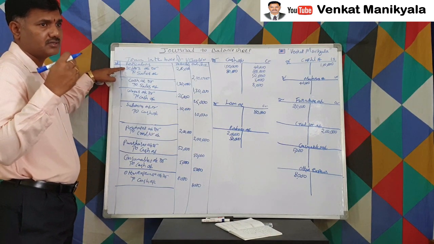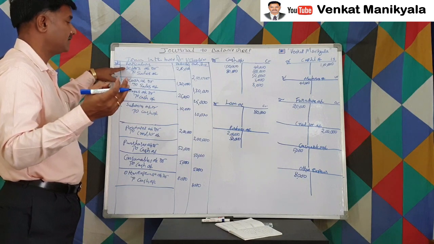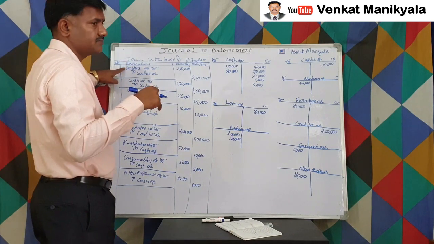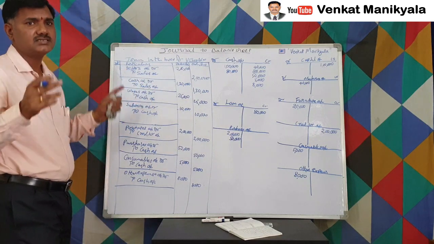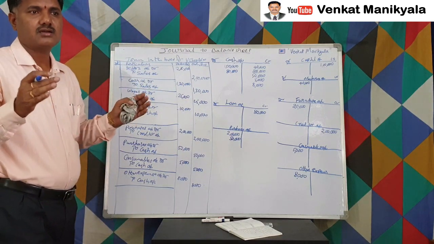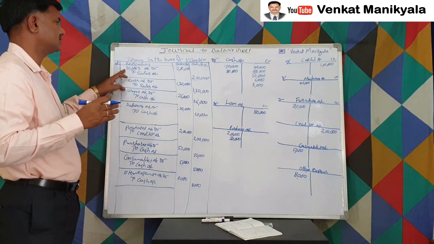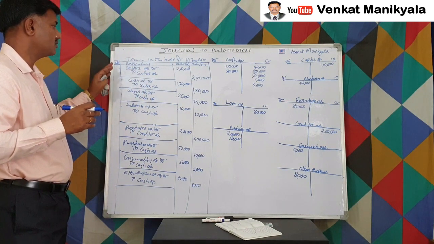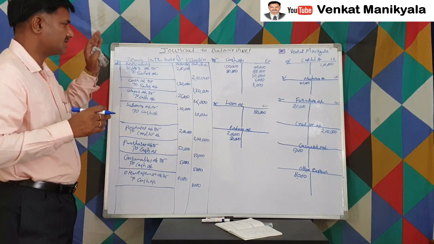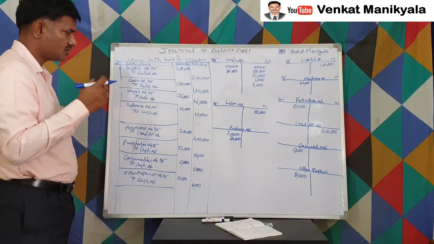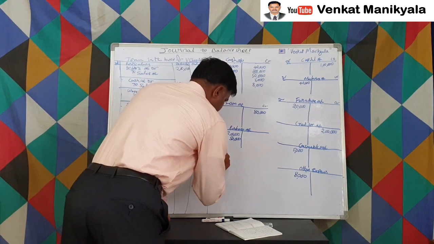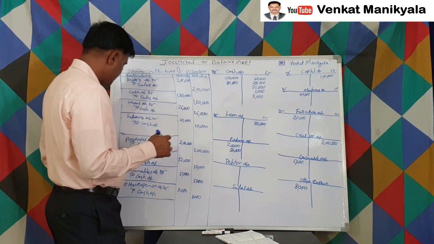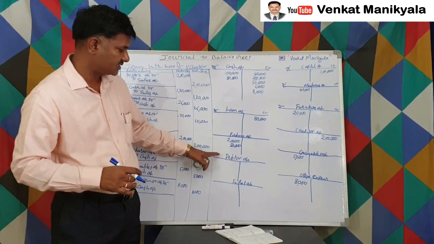Next we made sales on credit basis. That is a sub ledger, and as well as the main ledger, in general the ledger is called debtors together. In that way, debtors account debit to sales account. Now the debtors account is required and the sales account is required. Both are not there, right? So now we have to open both. So now we require two accounts, no? Debtors account and sales account.